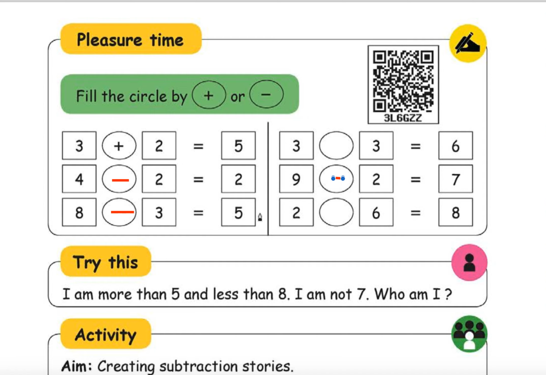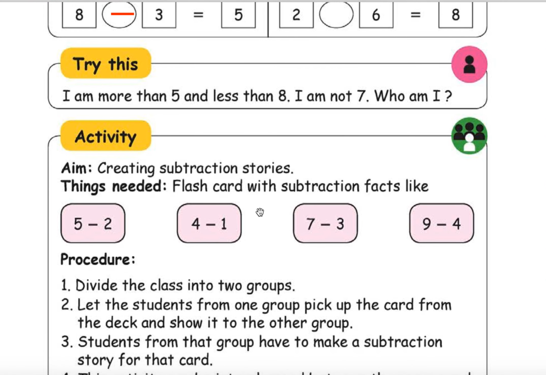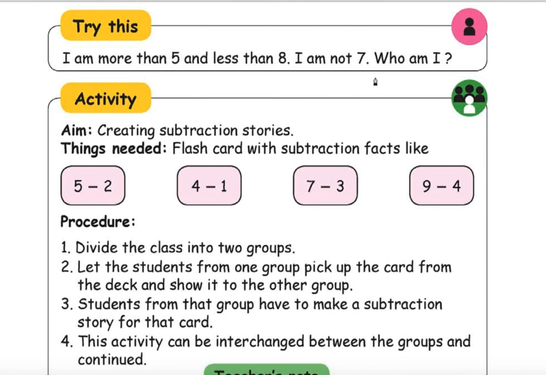8 minus 3, 5. Here plus, okay, here minus, here also plus, okay. I am more than 5 and less than 8. I am not 7. Who am I? More than 5 and less than 8, in this range we got 6 and 7, two numbers only. If I am not 7, I will be 6.